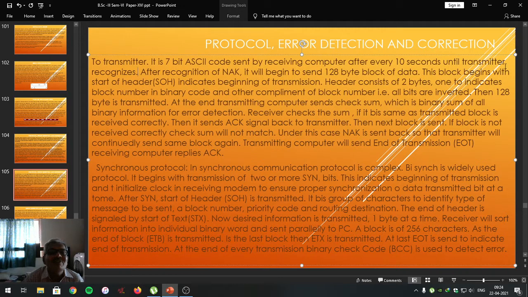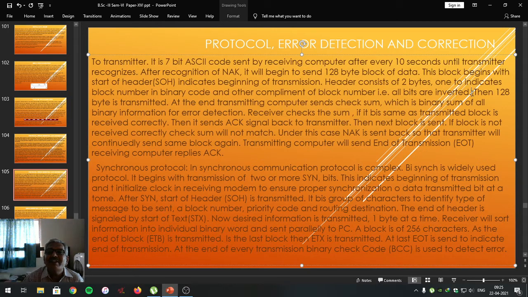This block begins with start of header, indicating beginning of transmission. The first block is start of header that indicates the beginning of the transmission. Transmission will begin. Header consists of 2 bytes, one to indicate the block number in binary code and other the complement of the block number, that is all bits are inverted.